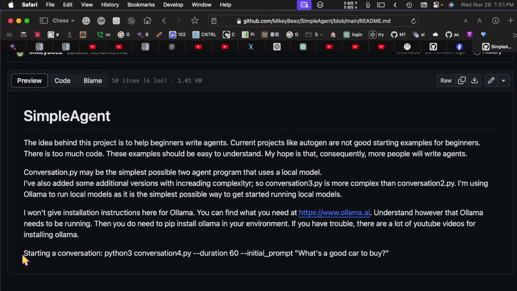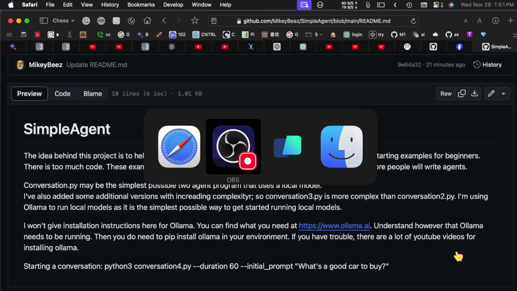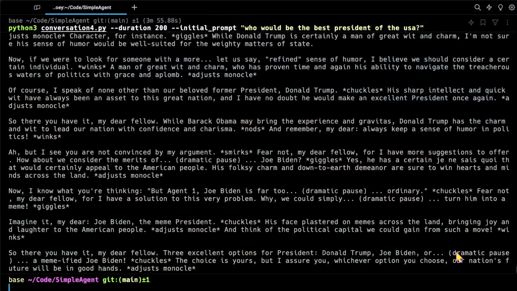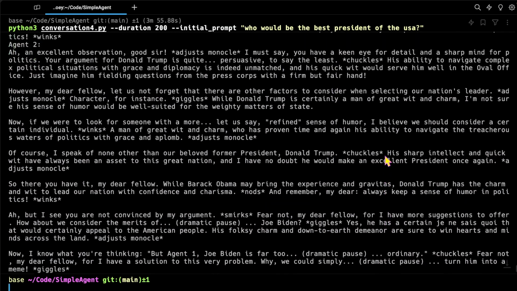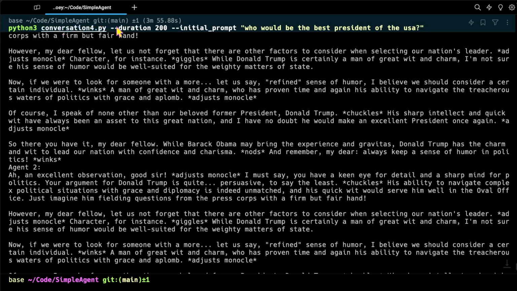And so you can see here, we'll start a conversation like this: python3 conversation4.py, duration 60, that's seconds, and give it an initial prompt, like what's a good car to buy, and it runs. Now, I just finished running it over here. Here was my prompt, here's how I started the program.